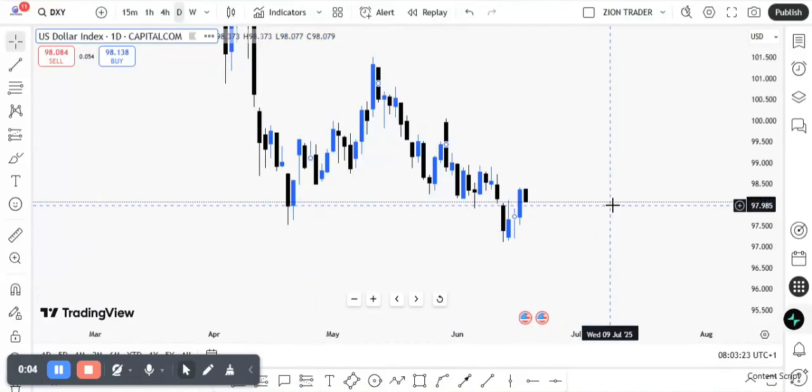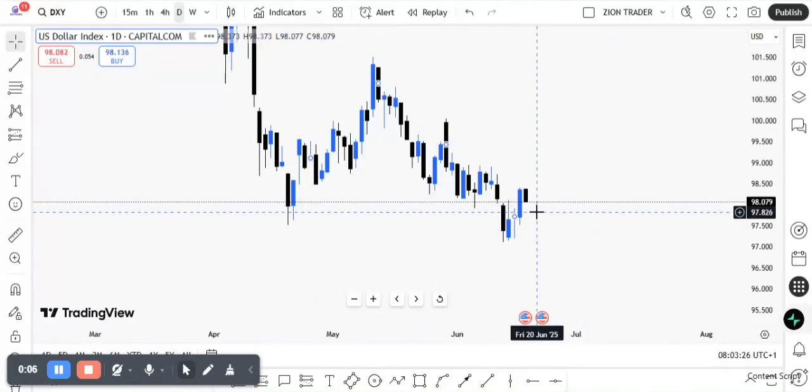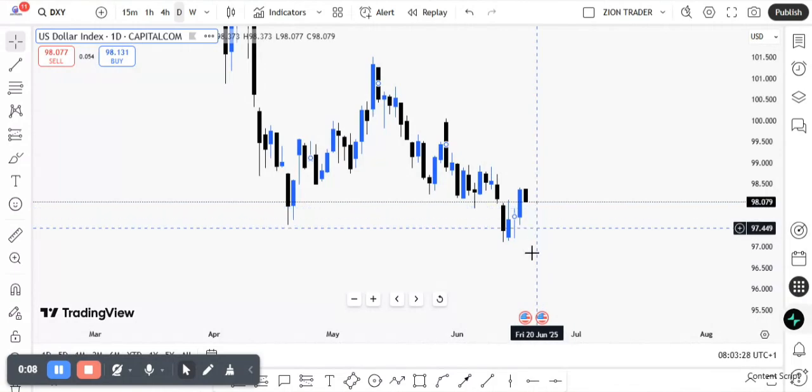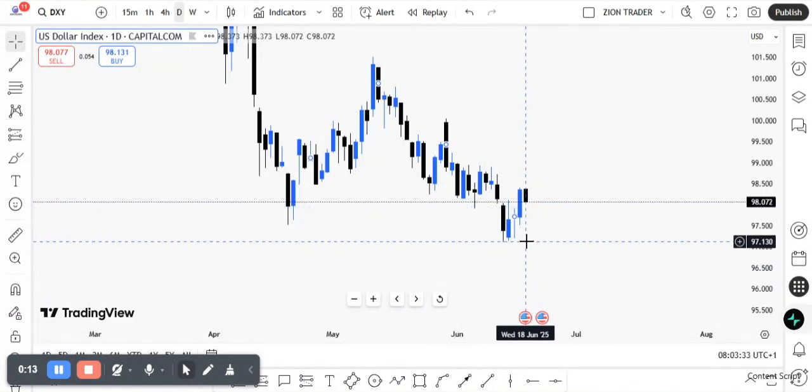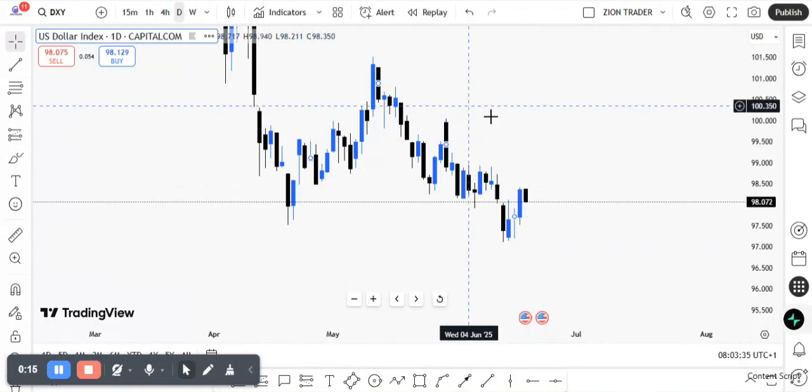So today we'll be analyzing the dollar using DXY. DXY is actually the benchmark asset for the dollar, right? So it's an index used to measure the performance of the dollar, right? So before taking a look at the technicals, let's look at the fundamental perspective, right?